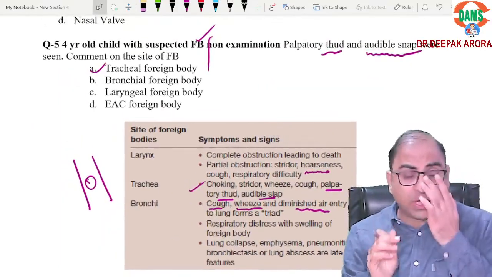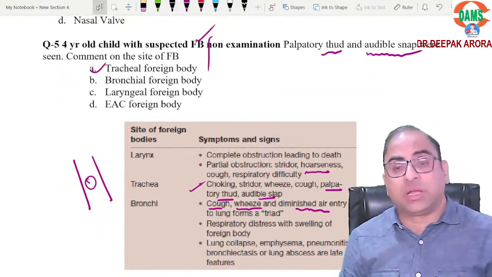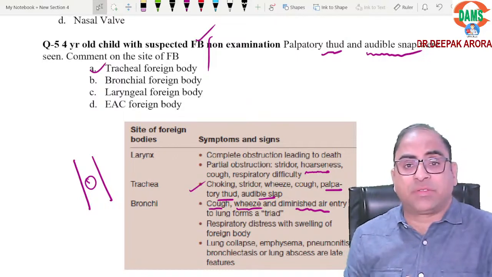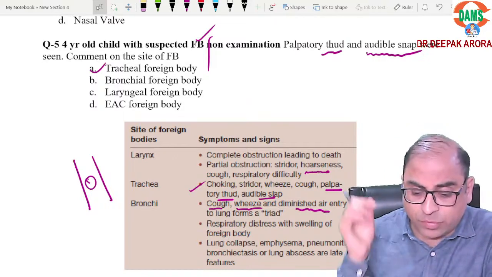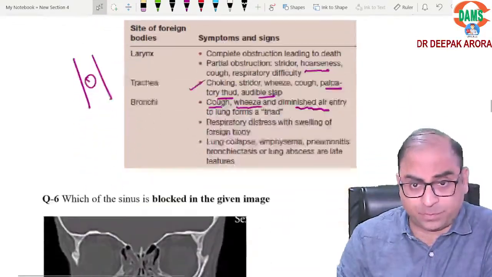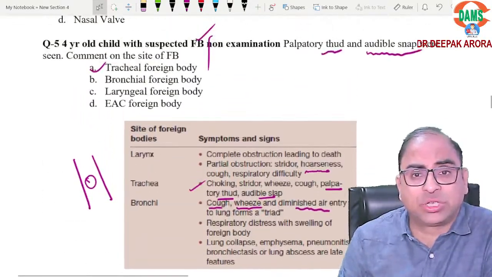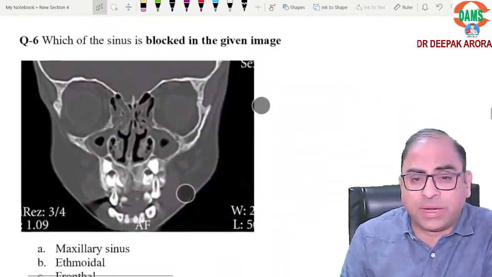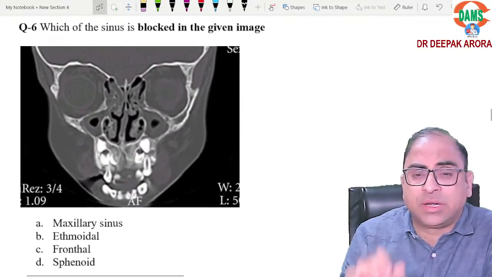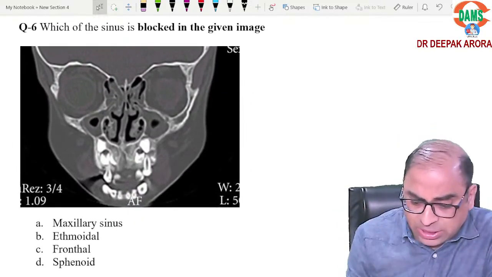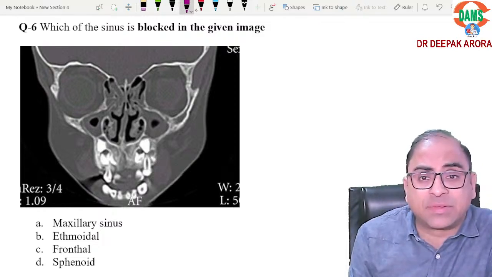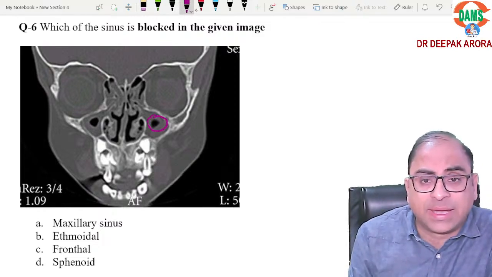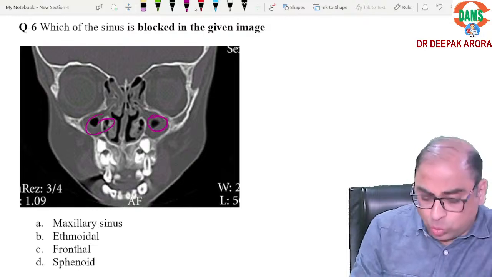But how to differentiate one foreign body from the other? How we differentiate? Okay, what is the site of foreign body? This was one MCQ in your recent examination. Question number 6 was repeated from your last year NEET examination. They have shown you something in the maxillary sinus. They have shown you some pathology in the maxillary sinus. They have shown you, if I